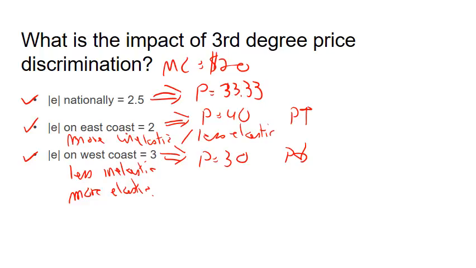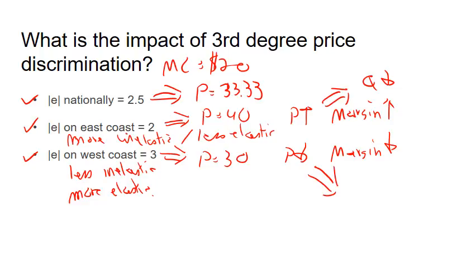This also means that the margin will be higher in the East Coast market, margin of price over marginal cost, and margin will be lower in the West Coast market. Finally, the increase in price is going to make the quantity demanded go down in the East Coast market relative to what would occur without discrimination. And the decrease in price on the West Coast will make quantity go up relative to what would occur without discrimination.